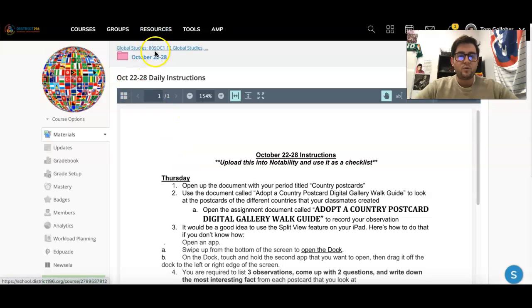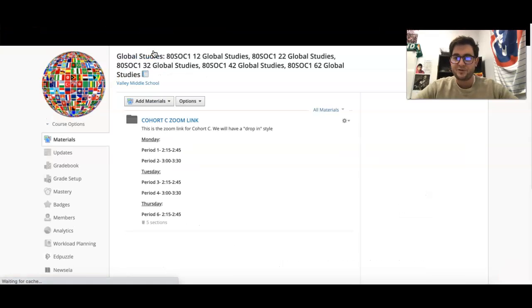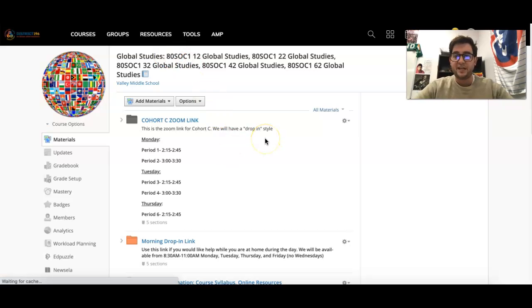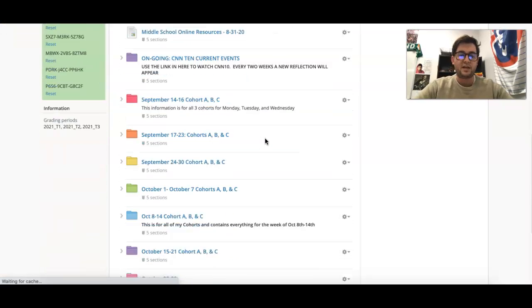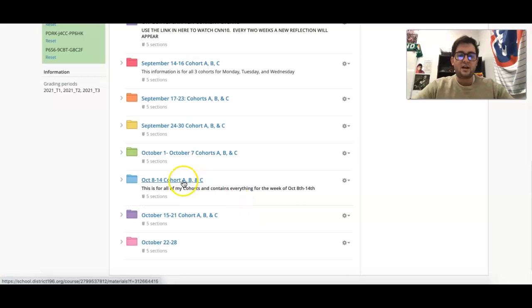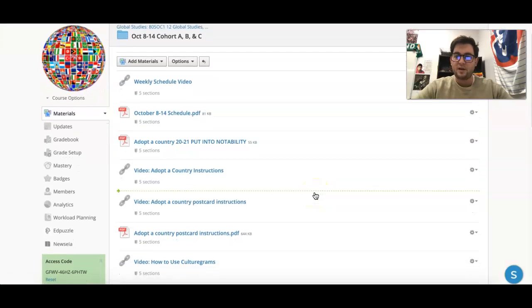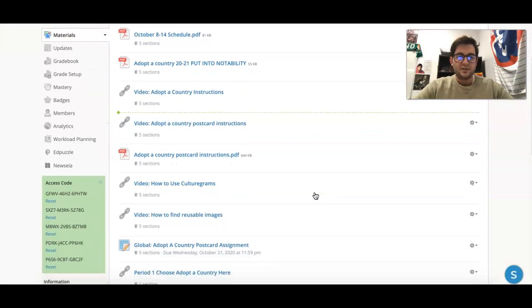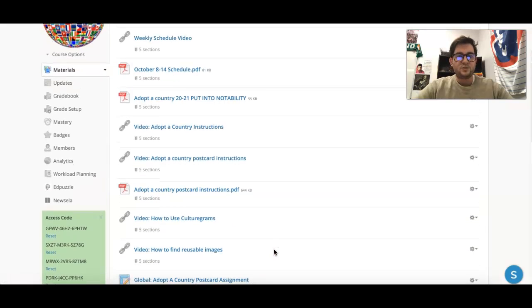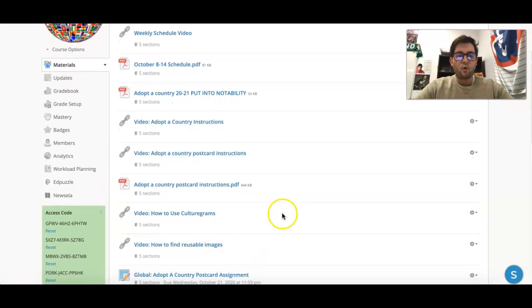The next thing that we will always have in these folders are instructional videos for any assignments that we might be working on. So if I take a look at our October 8th through 14th folder, this was the last time I posted an assignment for students to complete, and they had about 2 weeks to do this assignment. This was our Adopt a Country postcard assignment. And if you take a look at this weekly folder, there are 4 different videos on here for students to watch to learn how to do that assignment successfully.